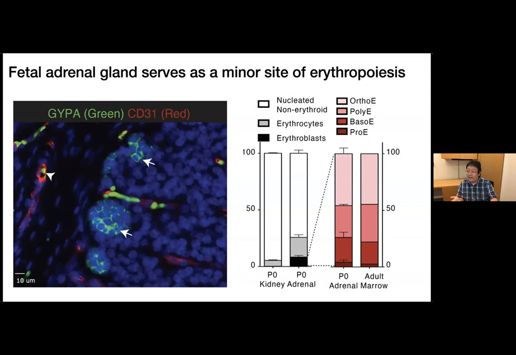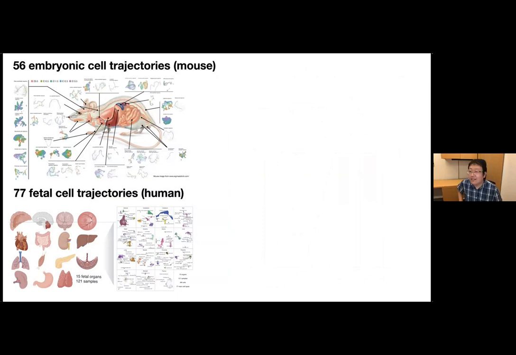by profiling a lot of cells across different organs, we can characterize the cell state differences for the same cell type across different organs, and we can further zoom into specific cell types or even subtypes to study their gene expression differences or their distribution across different organs. So in summary here, I show you that by this technique, we can profile 56 embryonic cell trajectories that form different embryonic organs in mouse embryos.